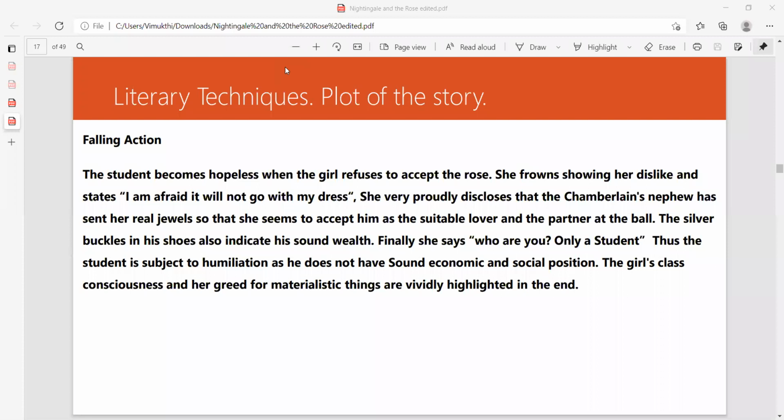We have three class systems in Victorian society, not class 1, class 2, class 3, grade 13 class, grade 12 class, not like that. Class difference means people were actually divided according to class. The topmost were known as the upper class. So Chamberlain's nephew belonged to the upper class, who had connections with the king and associated with the king.